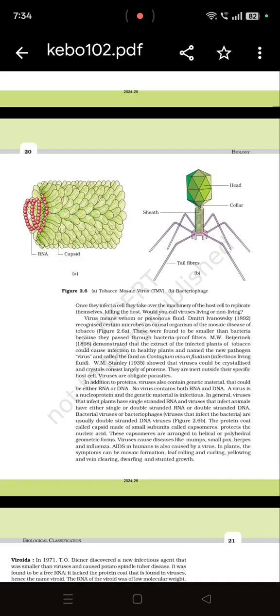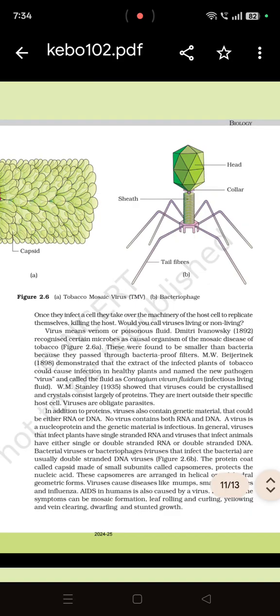Then Beijerinck in 1898, he demonstrated that the tobacco plant infected with these virus can infect the healthy plant also. So they call this as a virus and call the fluid Contagium vivum fluidum, means infectious living fluid. And Stanley in 1935 showed that viruses could be crystallized, and crystals consist mainly of proteins. They are inert outside their specific host cell.